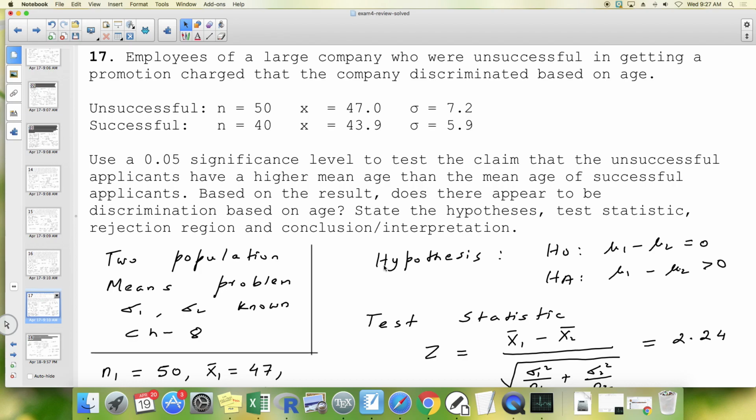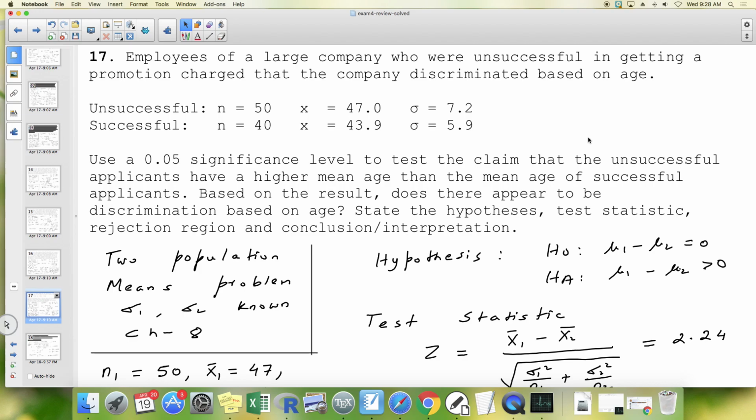So how is the data being presented? We are looking at all the unsuccessful people, who applied for the job but did not get the job. There are 50 people like that. What's their mean age? It's 47. And what's sigma? Sigma is 7.2. All right. And successful people, there are 40 of them. What's their mean age? 43.9. And what's sigma? It's 5.9.